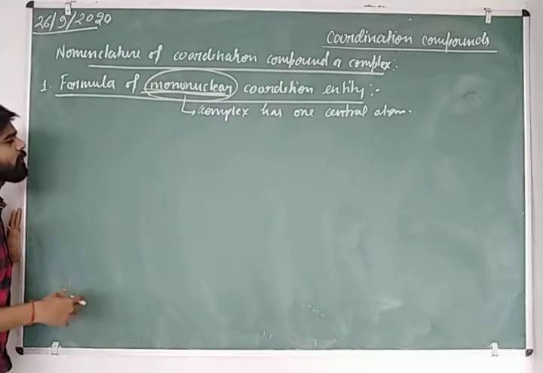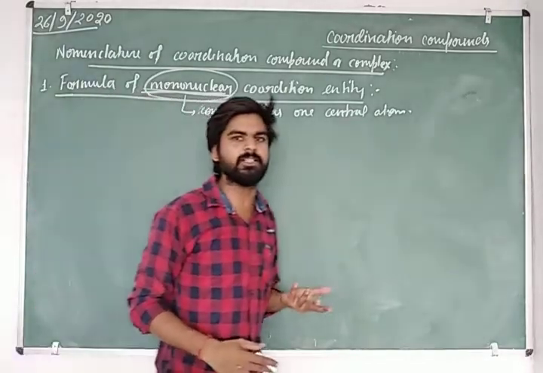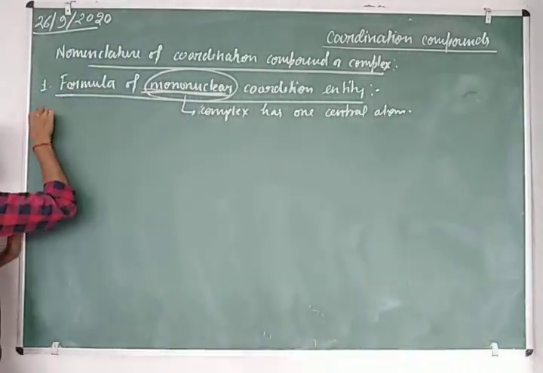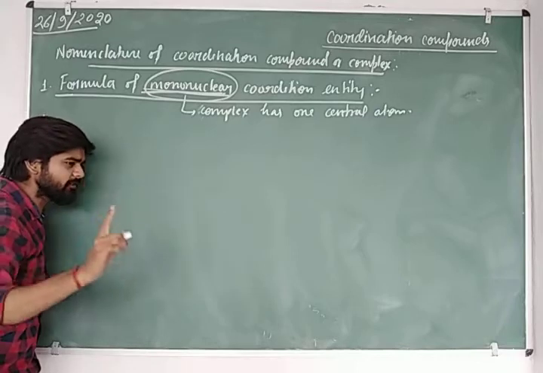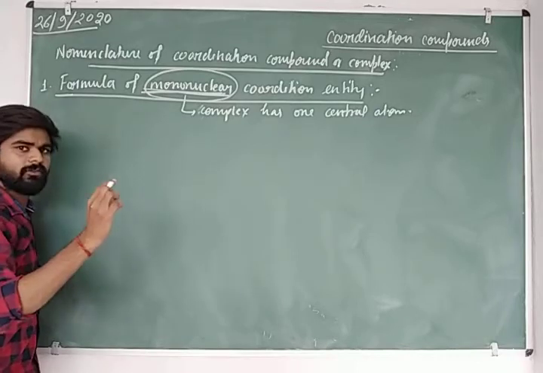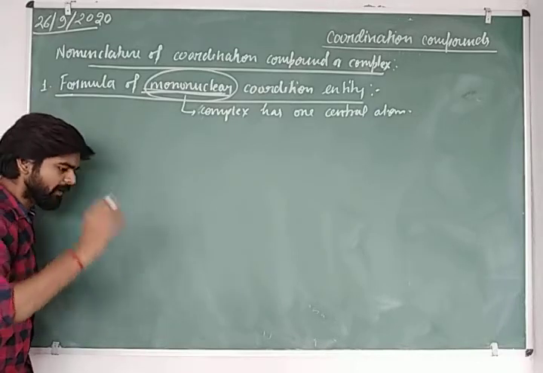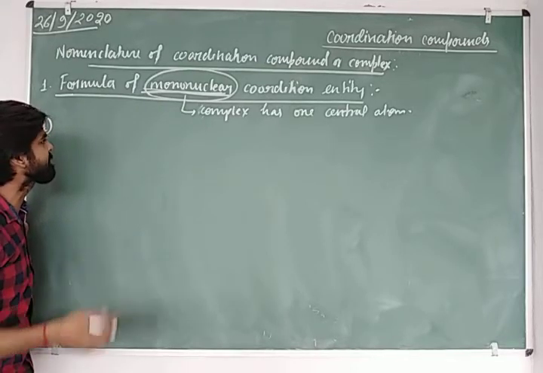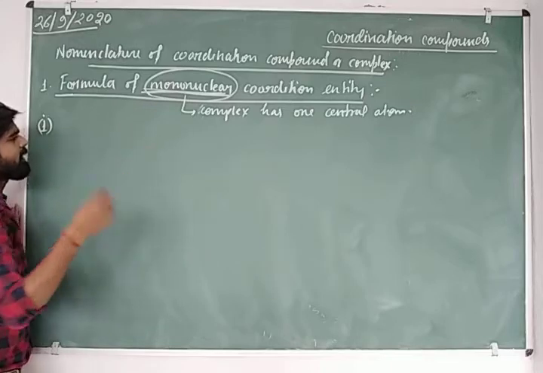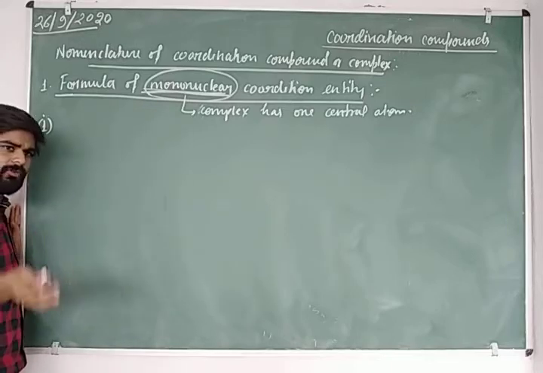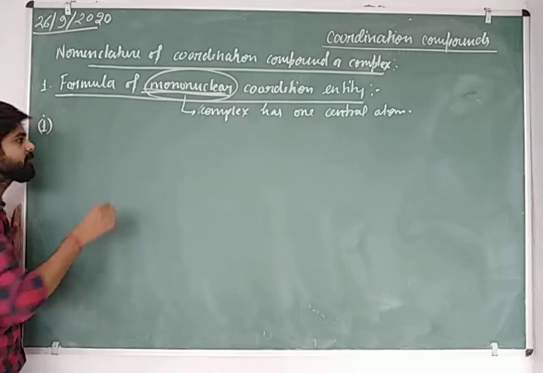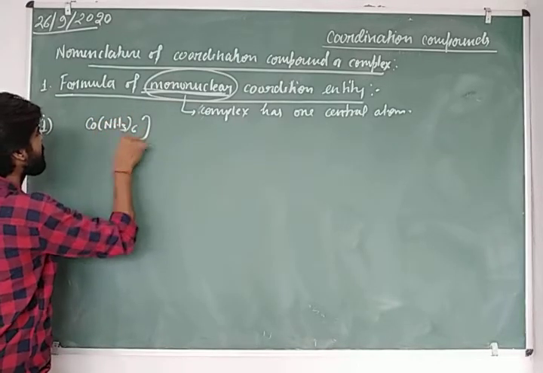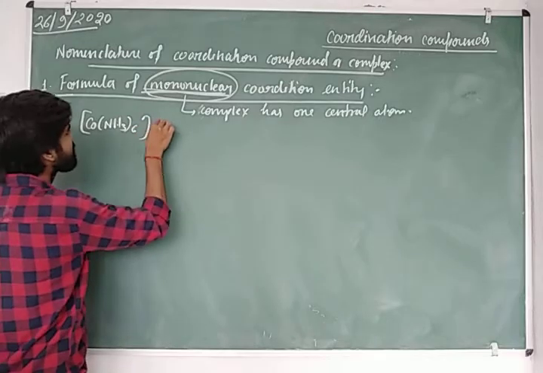So what are the steps for writing the formula of any coordination compound? Then you can say, sir, the first rule is: firstly we write the metal, or metallic atom, or metallic ion, whatever you can say. Let us take an example and understand it with the help of the example, like [Co(NH3)6]Cl3.